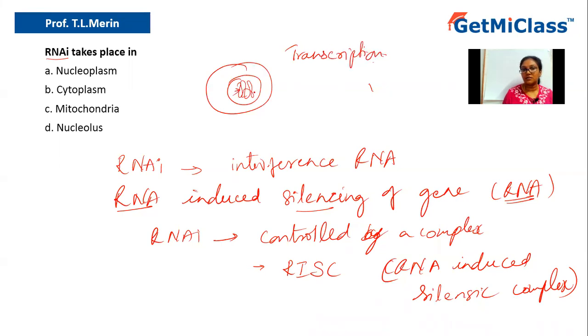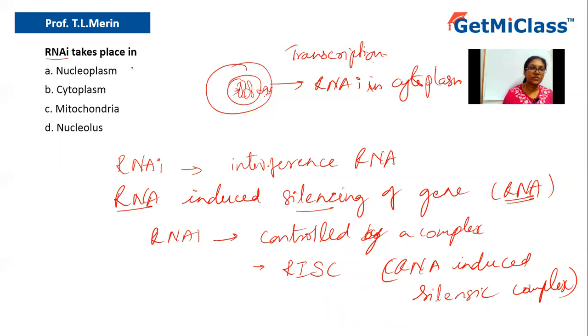Once transcription is done, the mRNA will move out of the nucleus and come to the cytoplasm. And in the cytoplasm, the silencing RNA will bind to this and make it double-stranded RNA, and this will not further undergo translation. So the RNAi happens where? It happens in the cytoplasm.